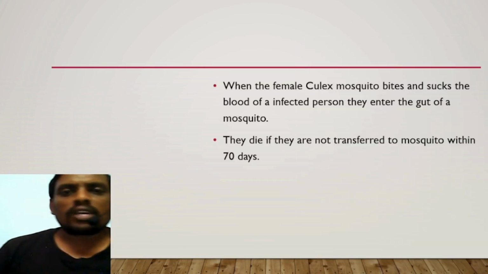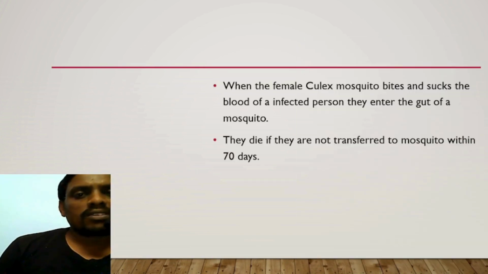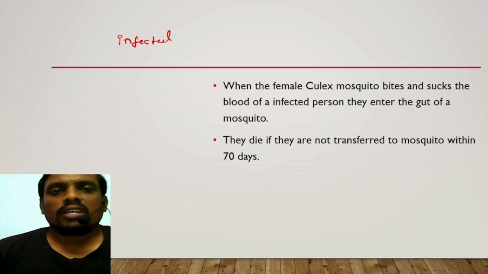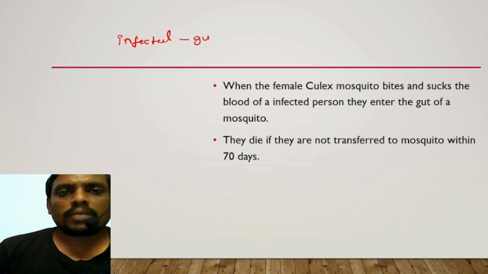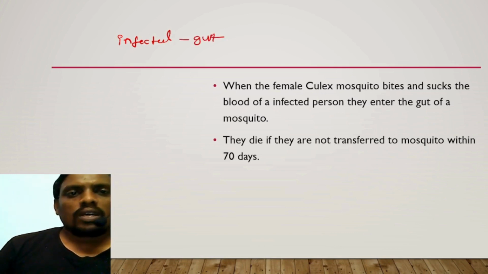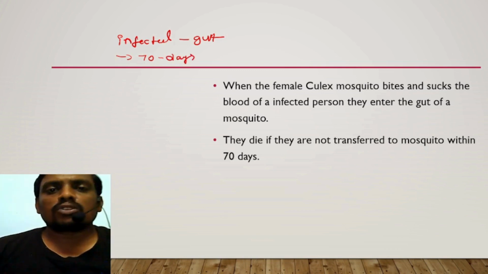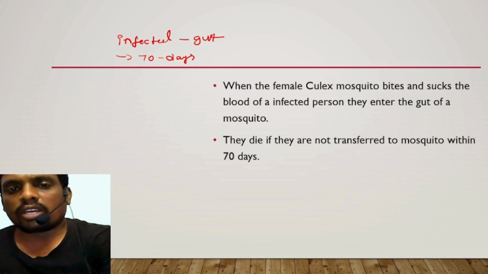When the female culex mosquito bites and sucks the blood of an infected person, its life cycle will start. It enters the gut of the mosquito. They die if they are not transferred to the mosquito within 7 days.